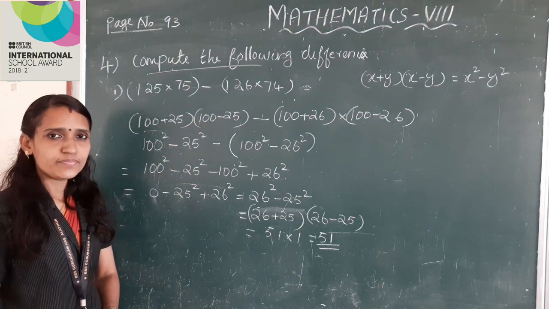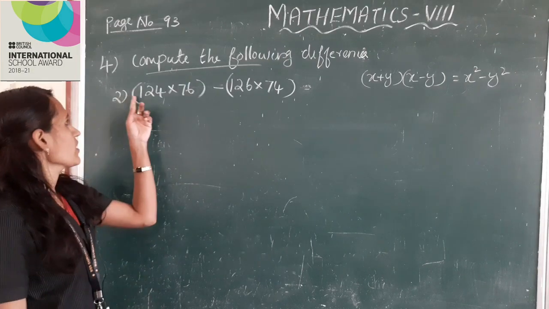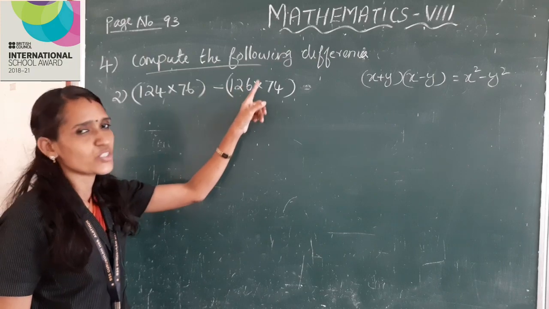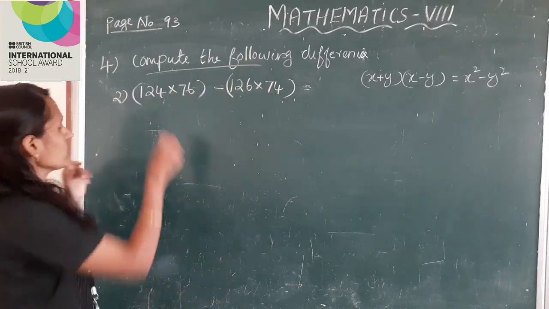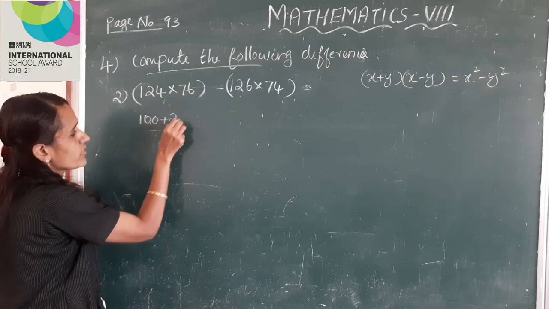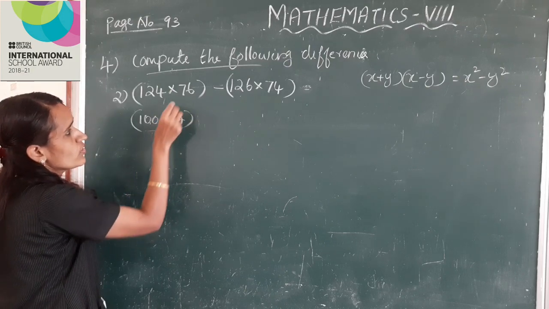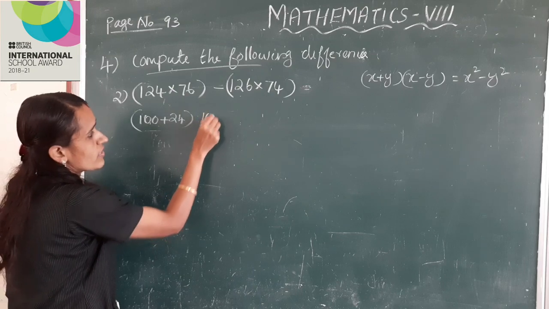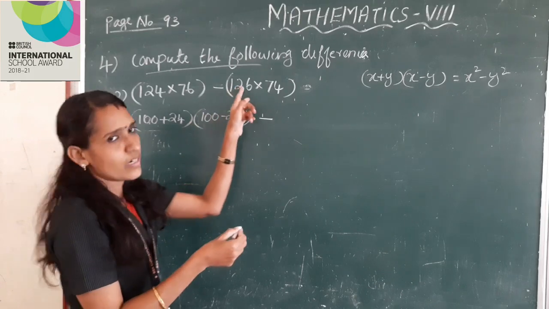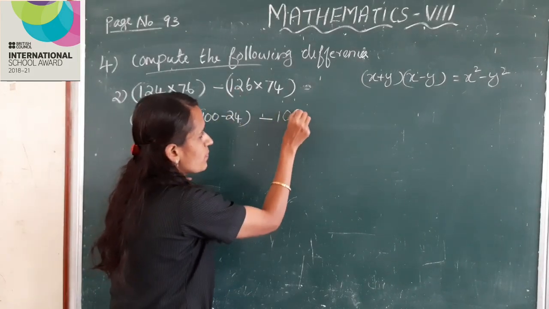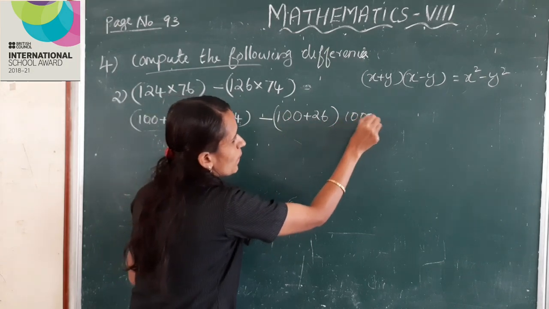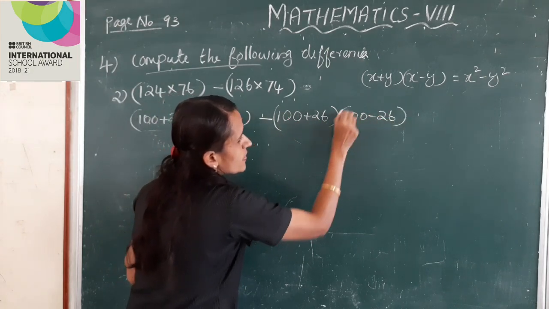Clear children? Second sub question, 124 into 76 minus 126 into 74. So here 124 can be written as 100 plus 24 into 76 can be written as 100 minus 24, minus 126 can be written as 100 plus 26 into 100 minus 26.